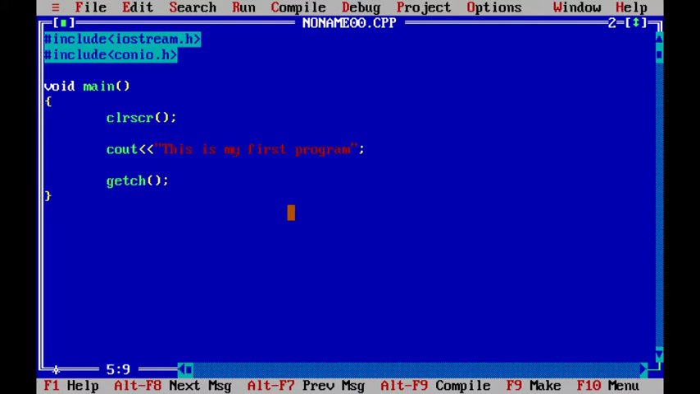So let's see, I told you before that we are using these two packages. Why we are using these two packages, that I'm going to discuss now. So let's see, I am using this conio.h over here.